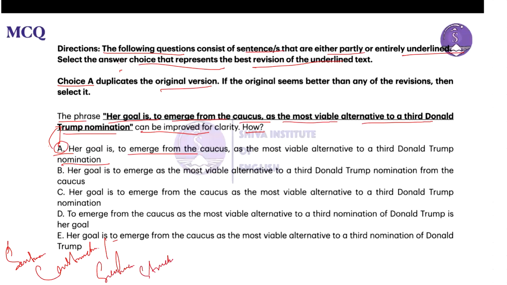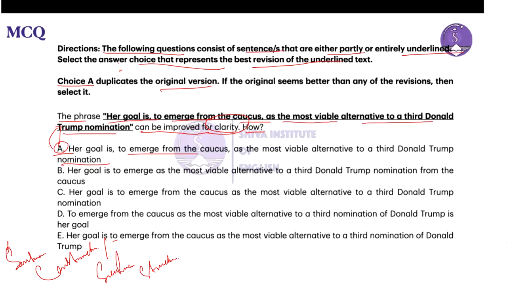Specifically, it focuses on improving the clarity and structure of a given sentence. You are asked to choose the option that presents the sentence in the most grammatically correct and logically clear manner.